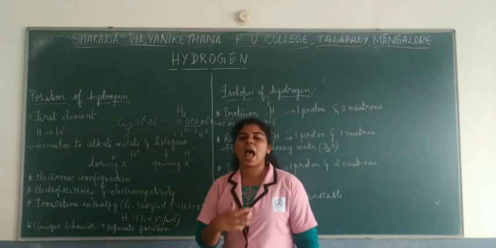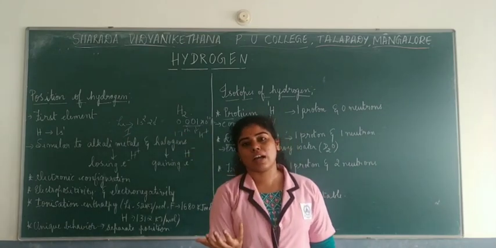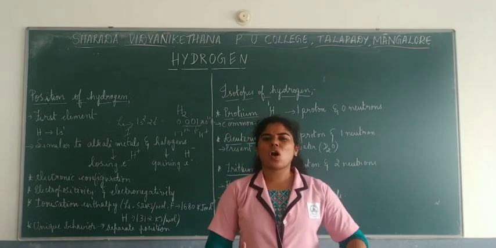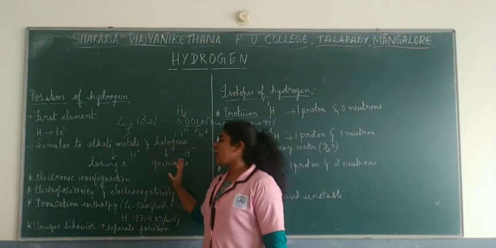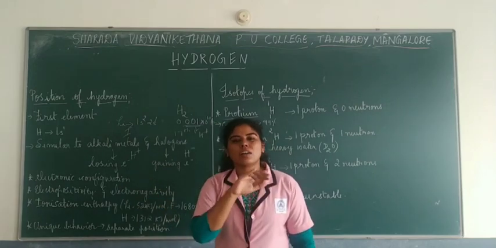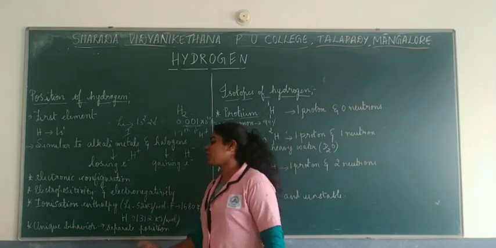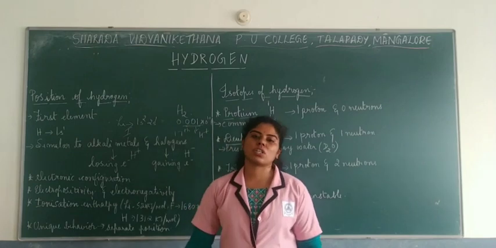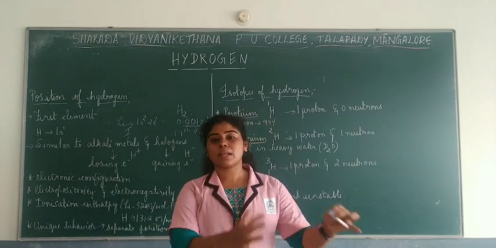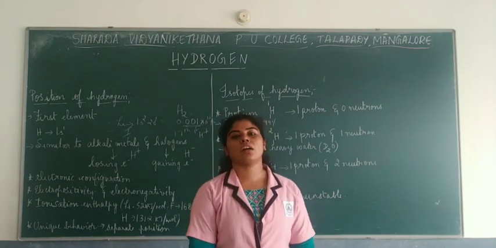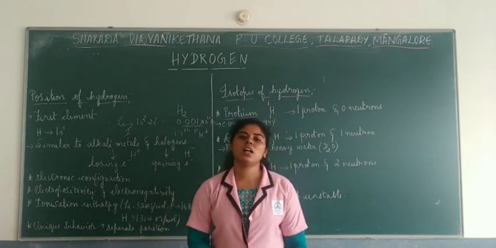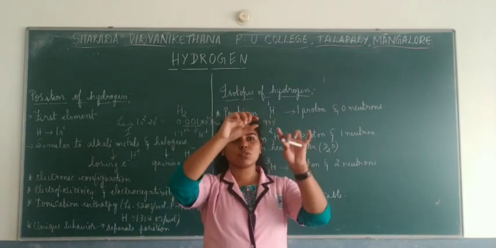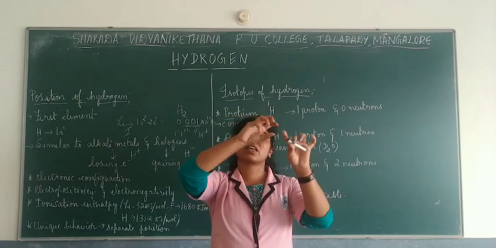So as it has a unique behavior, a different character compared to other elements, in order to lessen the confusion, what did they do? They placed hydrogen in a separate position, giving it a unique behavior, and that's why hydrogen was placed in a different position. You see on the top of the periodic table, it is given a separate box.